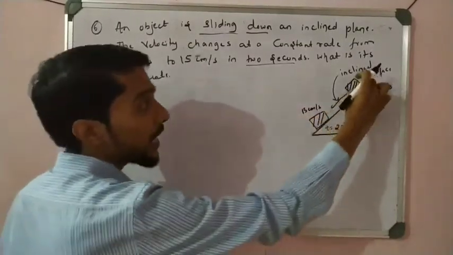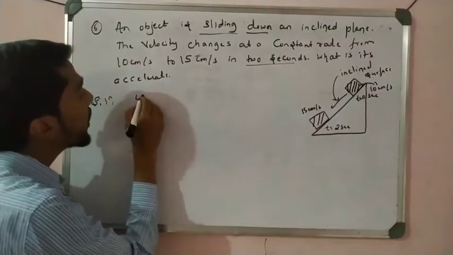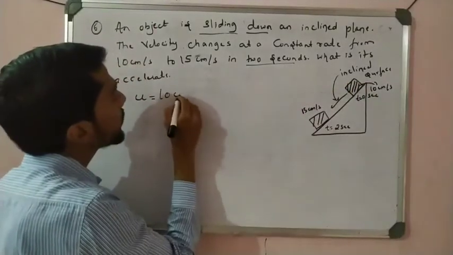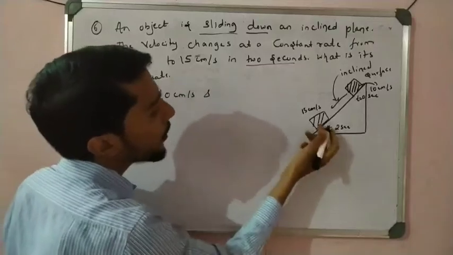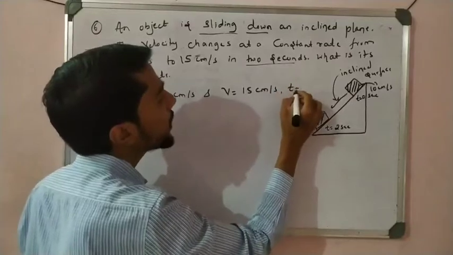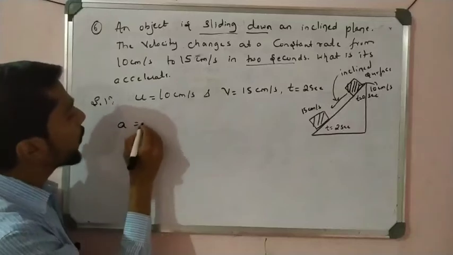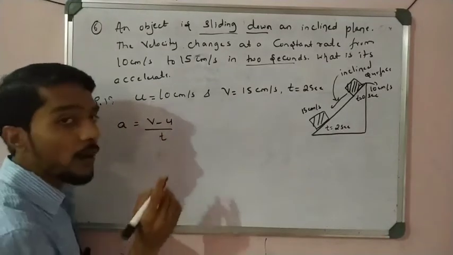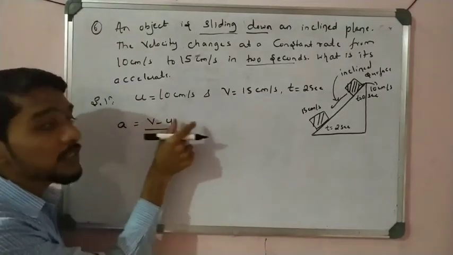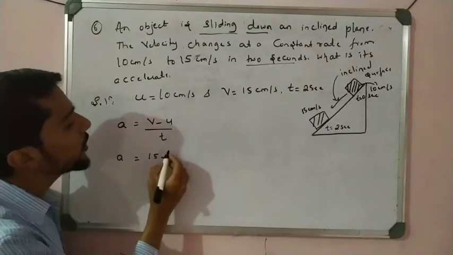See here, the starting velocity and the final velocity. So we can write the solution: the initial velocity, before the journey, u is equal to 10 centimeter per second, and the final velocity v is equal to 15 centimeter per second. The time given is t equal to 2 seconds. So we know that acceleration is equal to v minus u by t. In the definition of acceleration we already wrote rate of change of velocity, that is v minus u, final minus initial. See here, a is equal to, v is 15, u is 10.